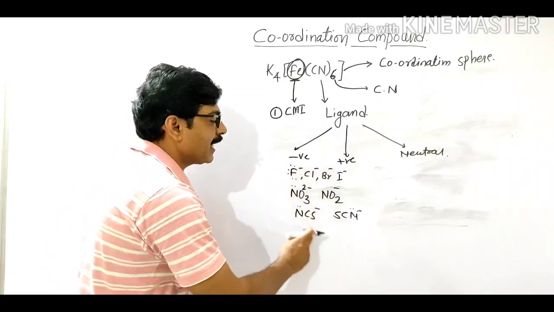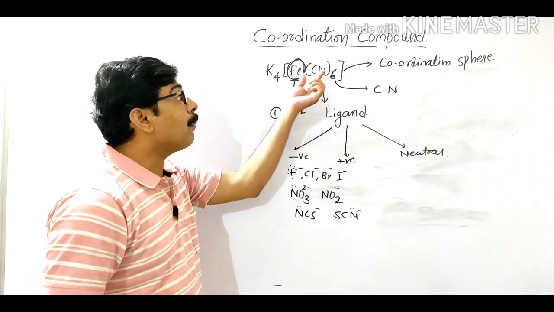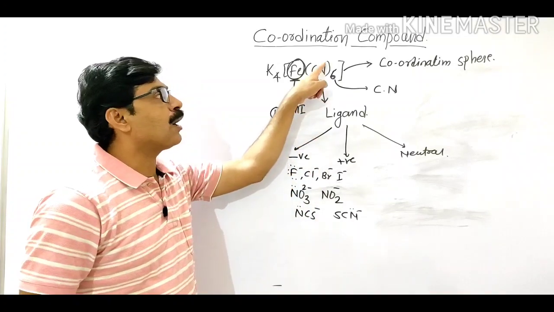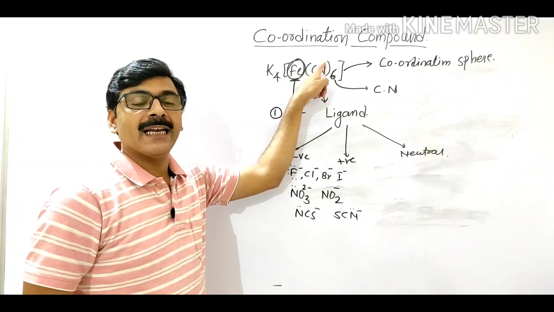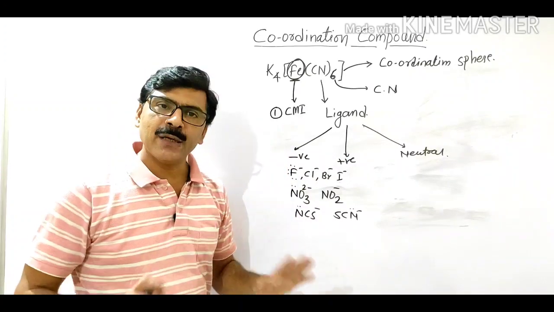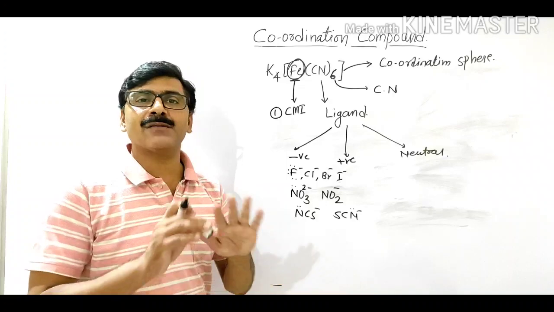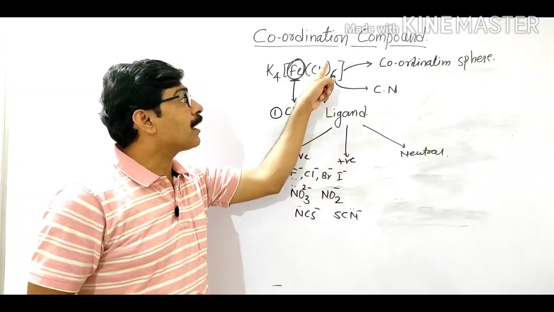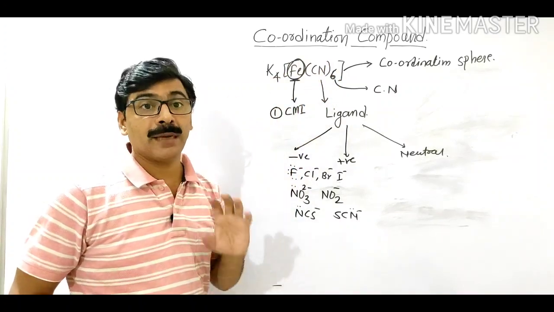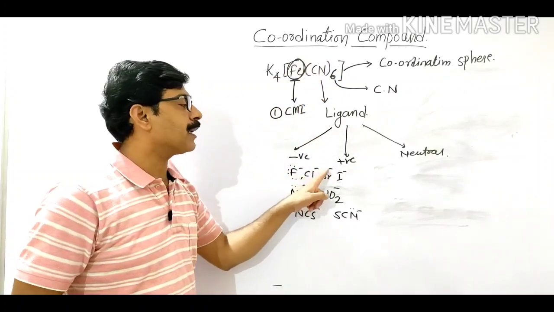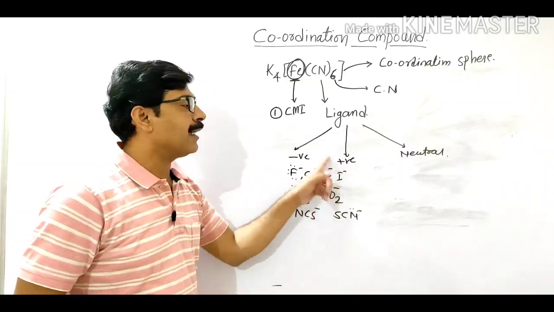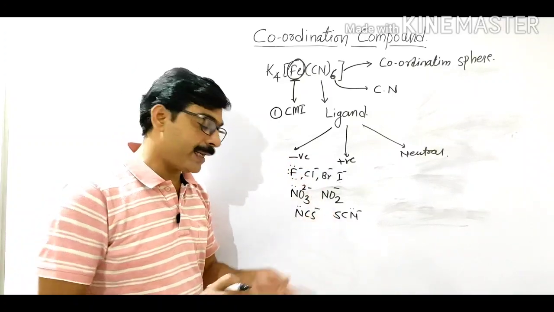So these are the negative ligands, but in a complex, the charge is not represented on the ligand. Means on the ligand, negative charge, positive charge or neutral charge is not represented in the complex. So you have to remember the charge of the ligands. These are the examples of negative ligands.